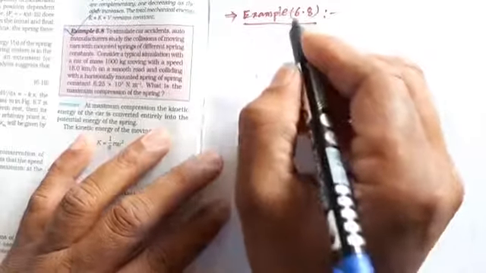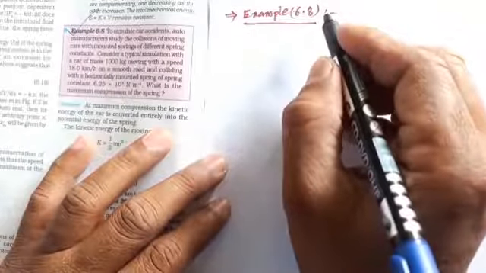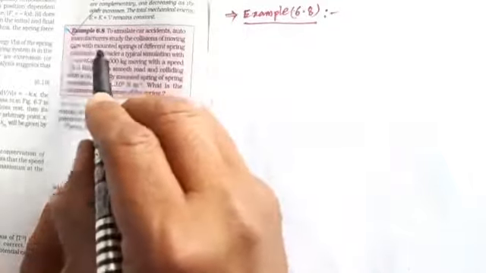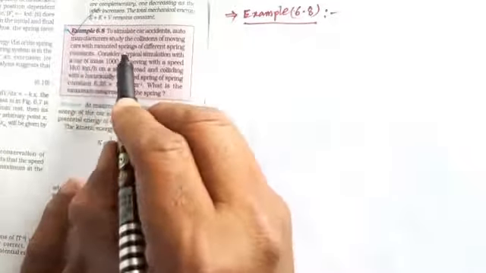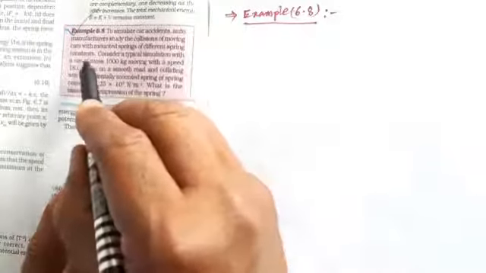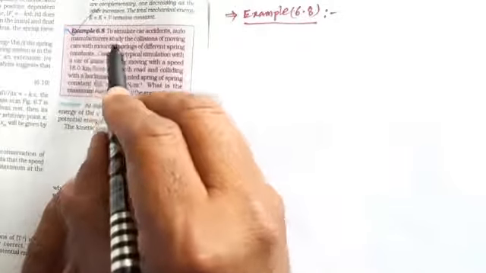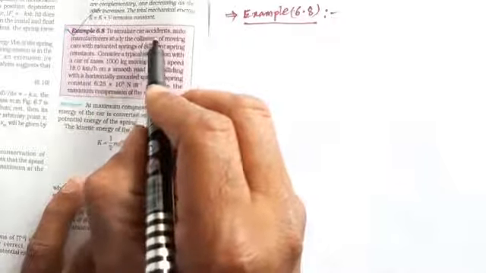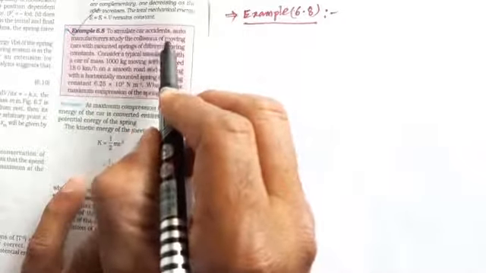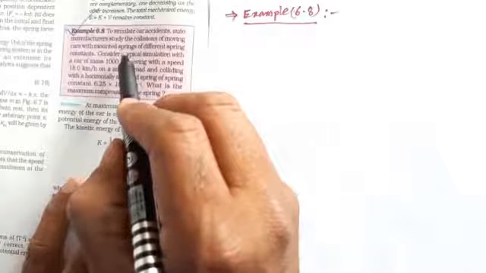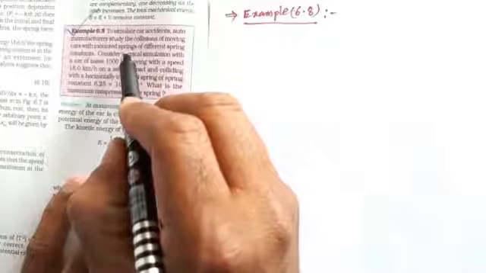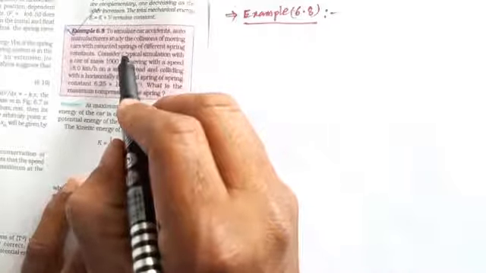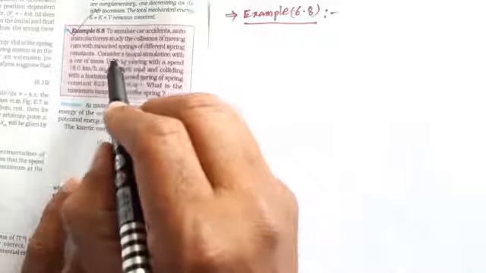Now today we discuss example number 6.8. To simulate car accidents, auto manufacturers study the collisions of moving cars with mounted springs of different spring constants. That means at accident time, the spring is compressed and rebounds. It moves closer and it enlarges.